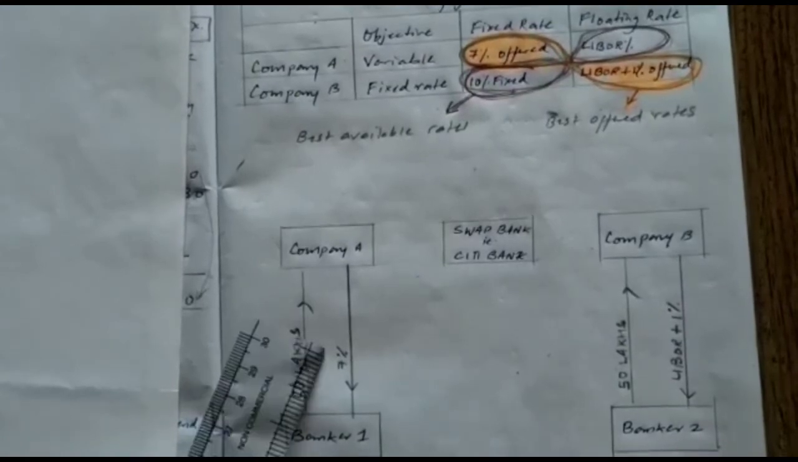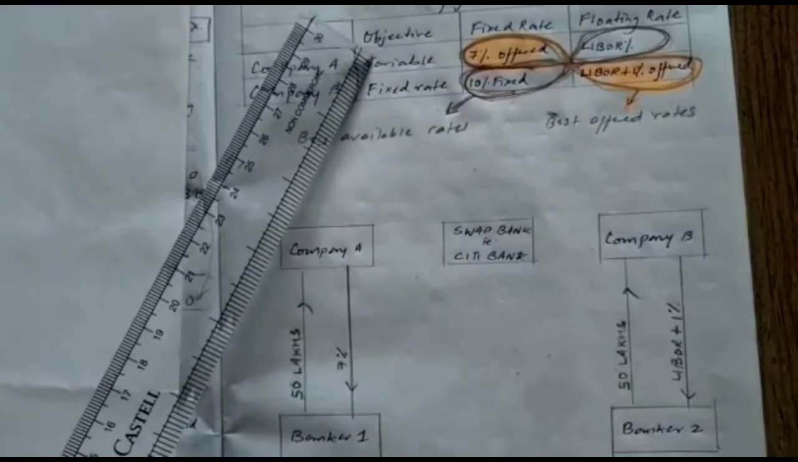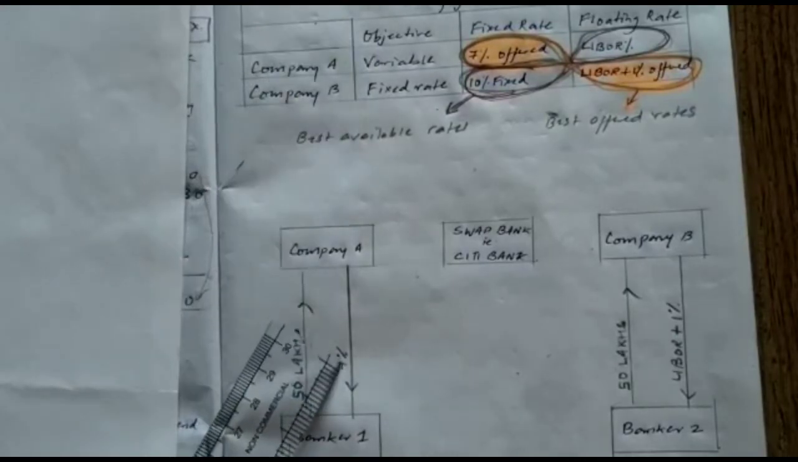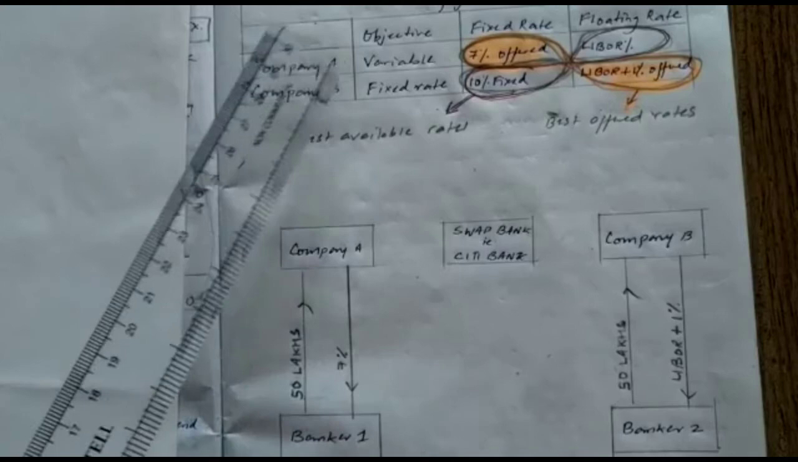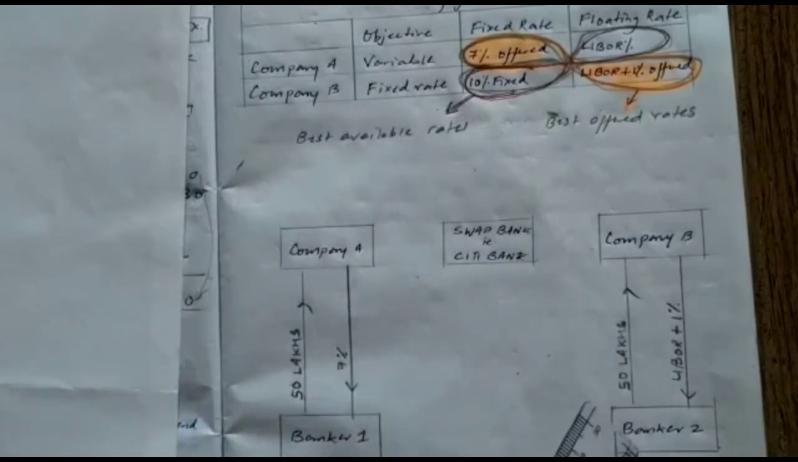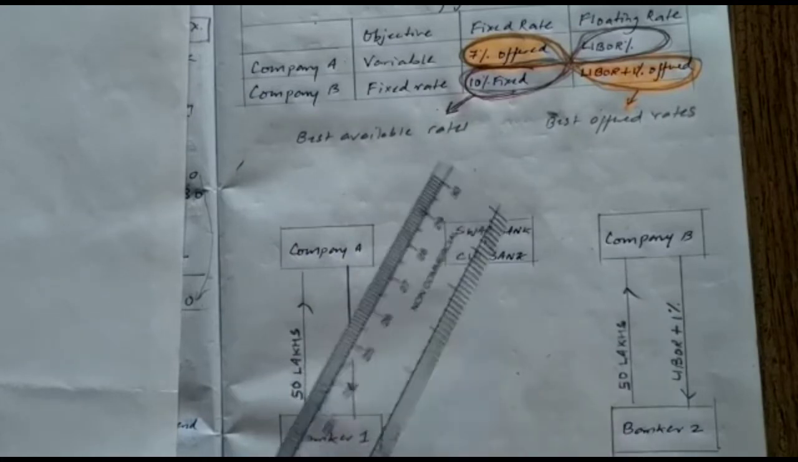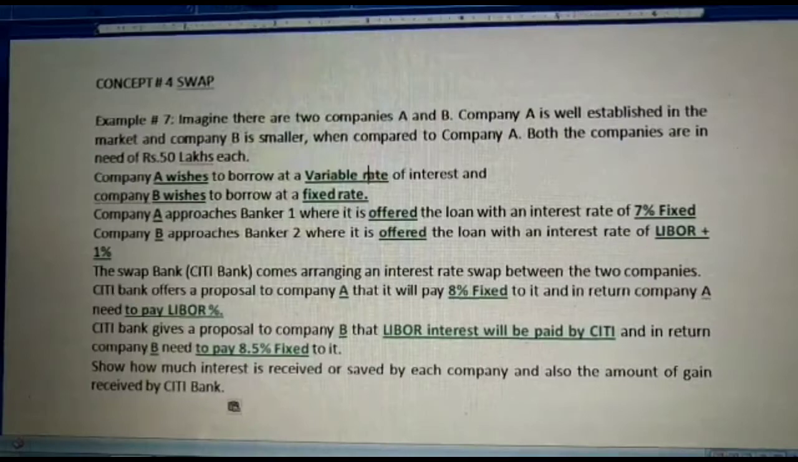Now it's clearly seen company A wanted to have a variable interest rate, whereas they are given 7% fixed. Company B wanted a fixed rate of interest, whereas they are supposed to pay LIBOR plus 1% to banker 2. So here comes the swap bank for their help. Now how do they help?